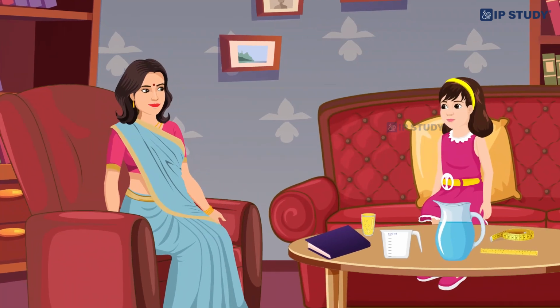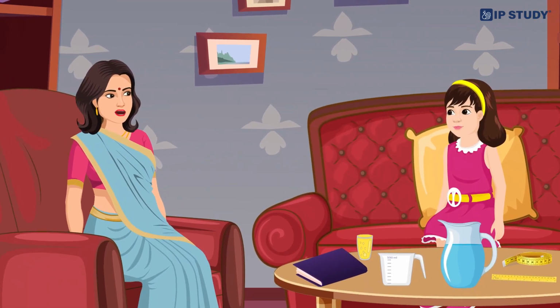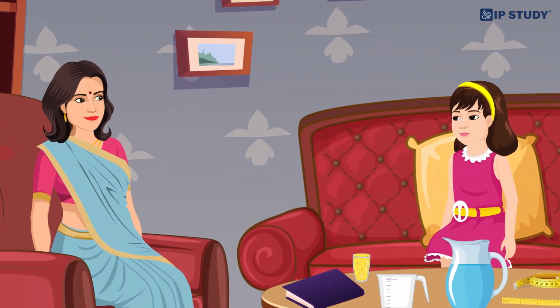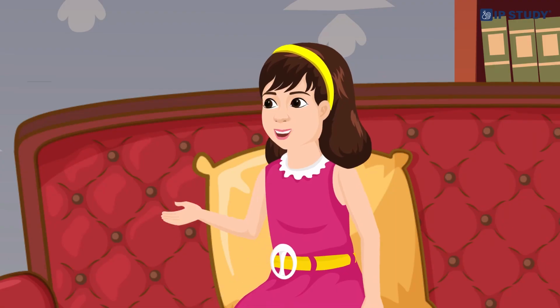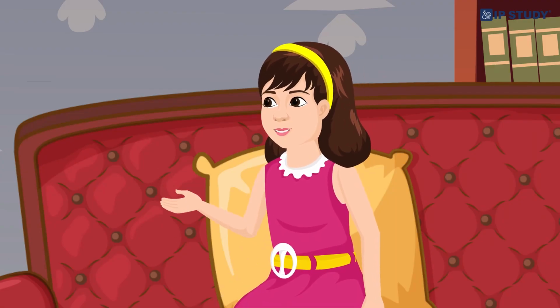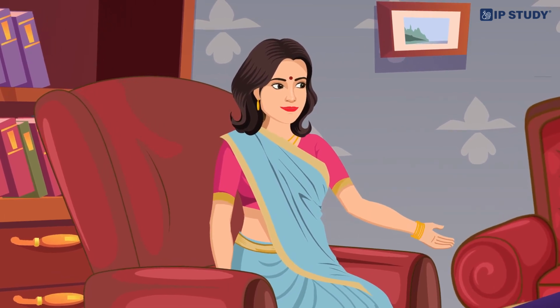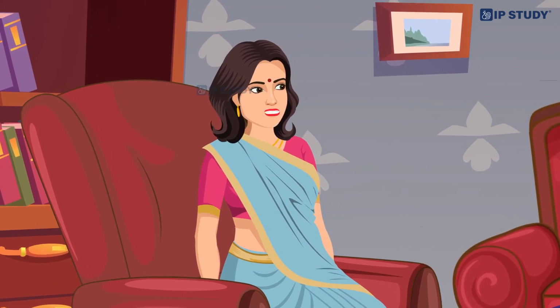For example, this ruler has centimeters and millimeters marked on it. If we want to measure the length of this book, we can use the ruler to see. Look, this book is 18.5 centimeters long. So, can we measure long distances with this too? No, Navya. For longer distances, we use meters and kilometers.